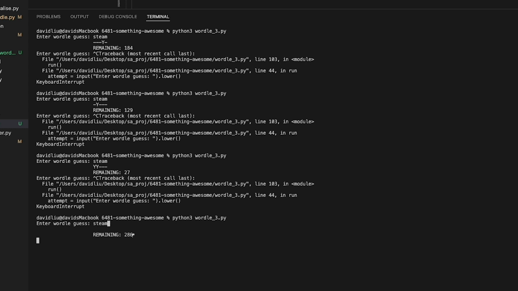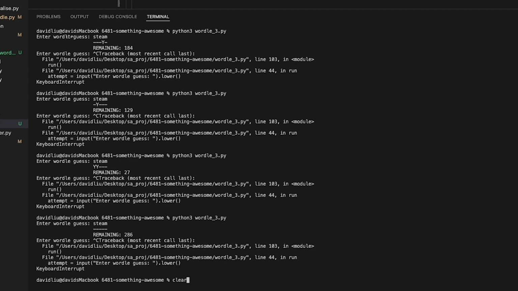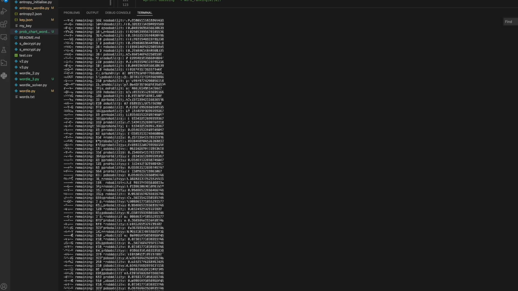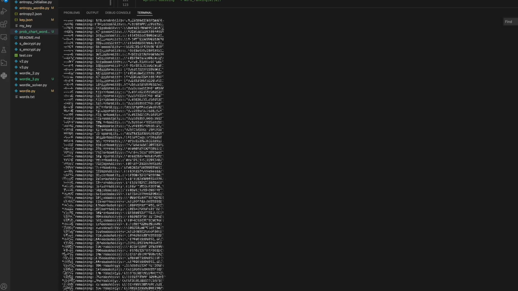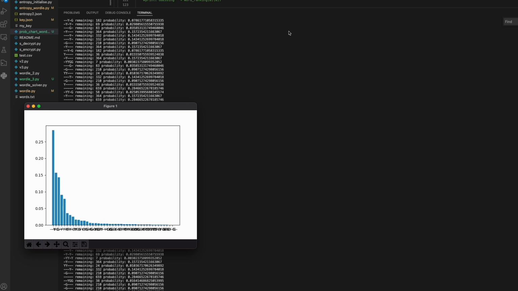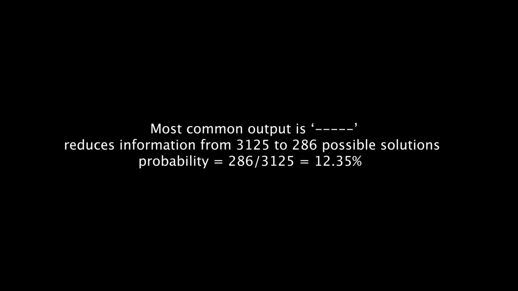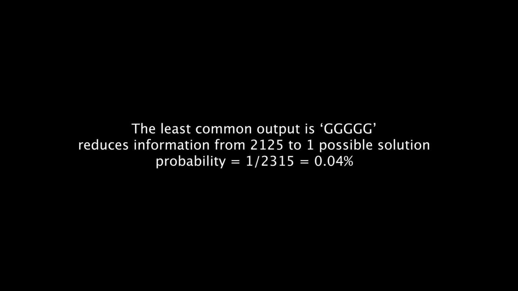If the answer key was different, the hash produced will also be different. In this case, this output pattern contains roughly 3 bits of information, as it narrows the possible answers down from 2 to the power 11 to 2 to the power 8. I ran a Python program that took Steam as a Wordle input and calculated the probability of each of the 243 different possible outputs. The most common output is all gray, which leaves 286 possible solutions and happens 12.35% of the time. The least common output is all green, which leaves only one possible solution and happens roughly 0.04% of the time.